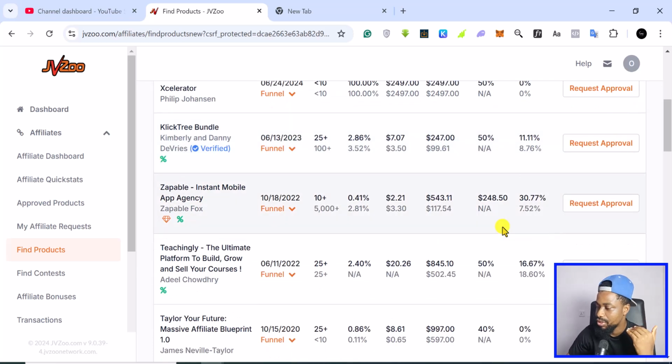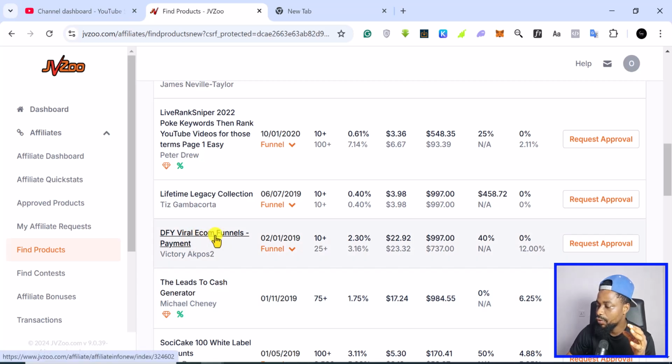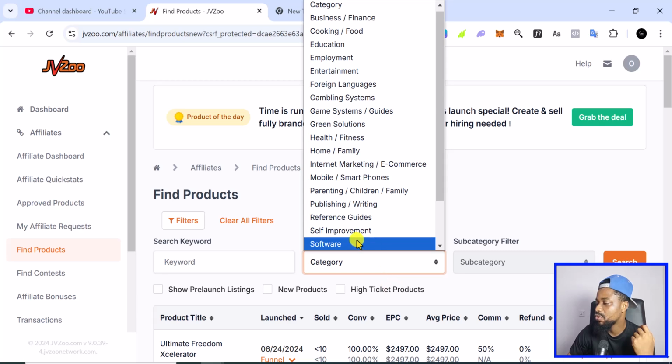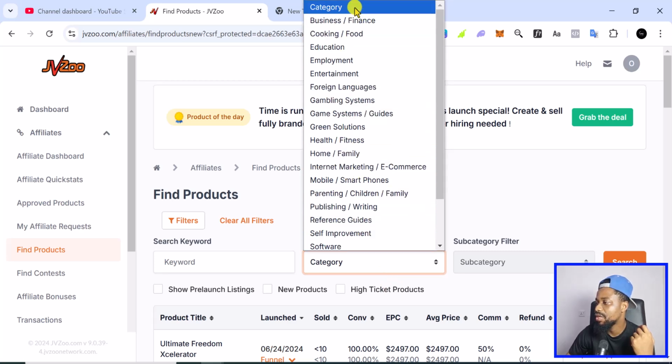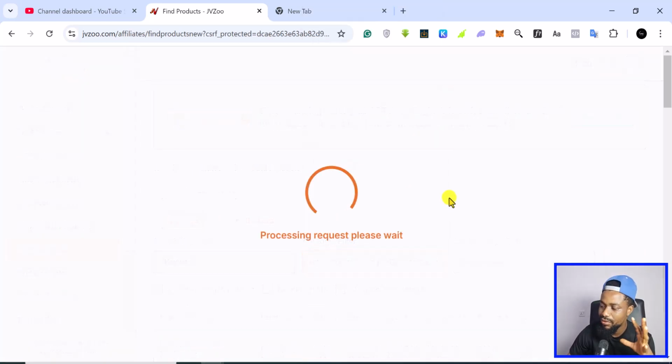So the good thing is just to find a product that is not so high and not so low that people actually do need. So for instance, if I wanted to pick something here, this would be good for me because I'm in the e-com niche. A done for you viral e-com funnel is something I can sell, but I think the price here is quite expensive. So I'm just going to uncheck this, and let's come to category. If you come to category, you can see different things that you can affiliate. We have business, finance, cooking, food, employment, foreign languages, and a whole lot of them. So let's focus on internet and e-commerce because this is my niche.